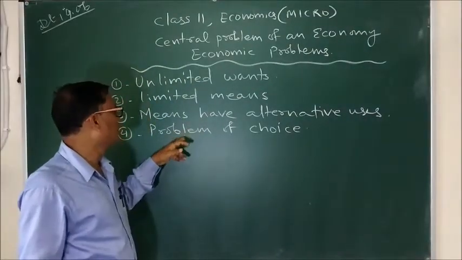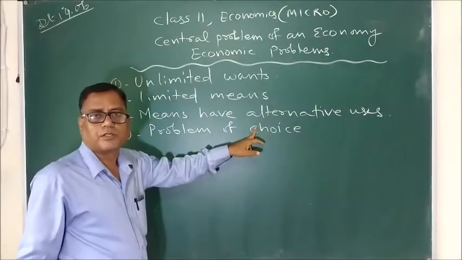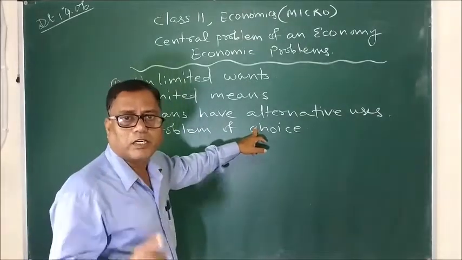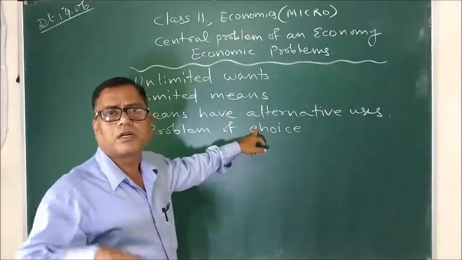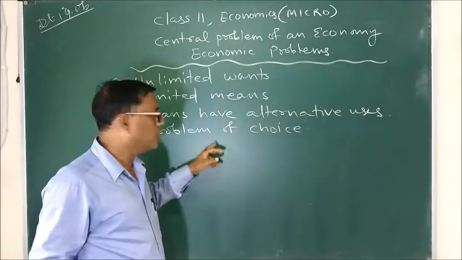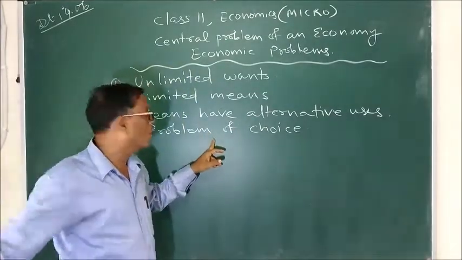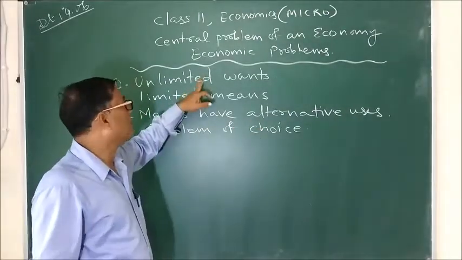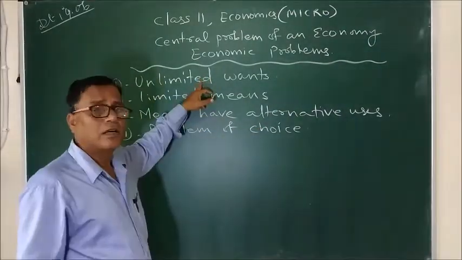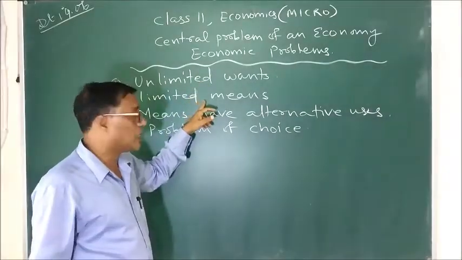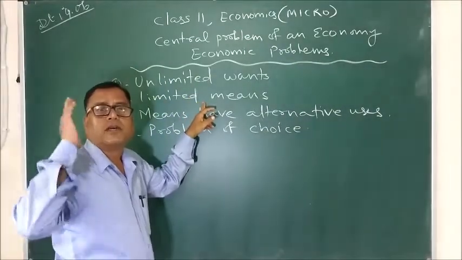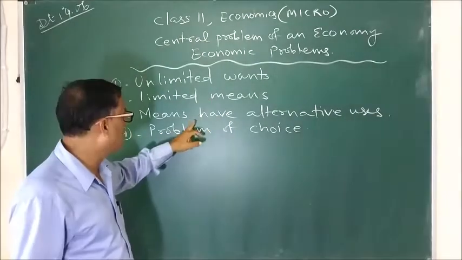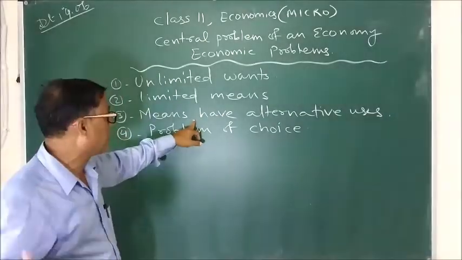And here comes the problem of choice. The problem of choice arises in case of a single economic unit like a single producer or a single consumer, or in case of the economy as a whole. The problem of choice arises simply because of the first 2 points: our wants are unlimited, and to satisfy those wants, our resources are always limited.